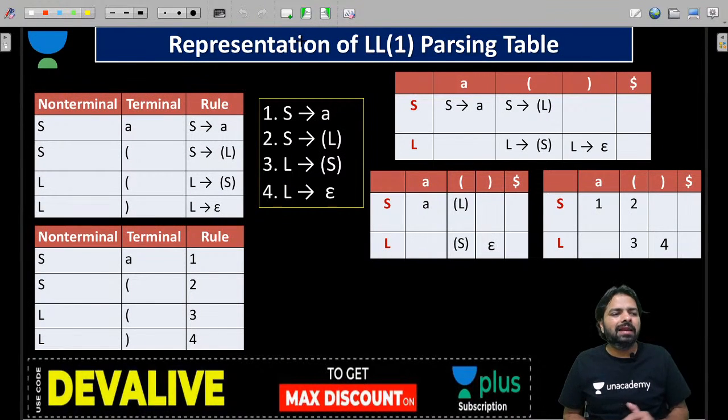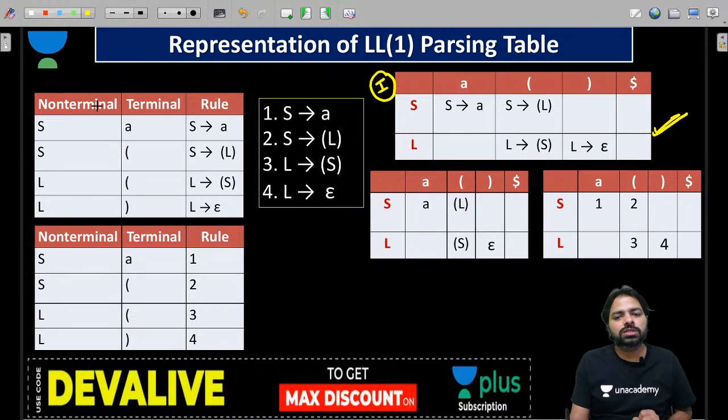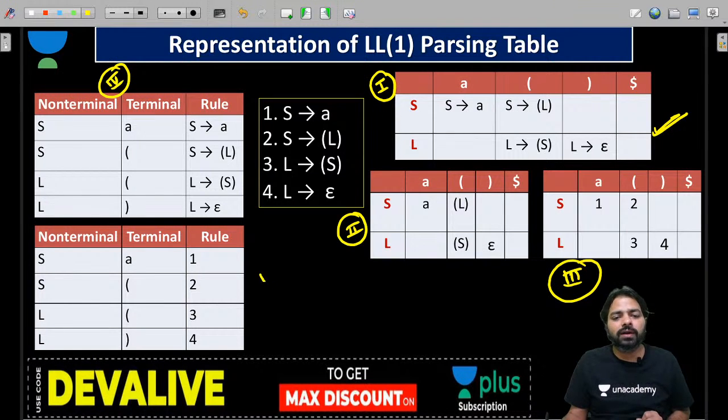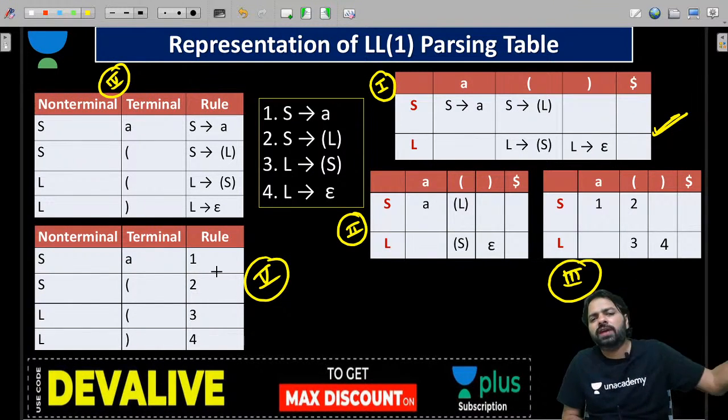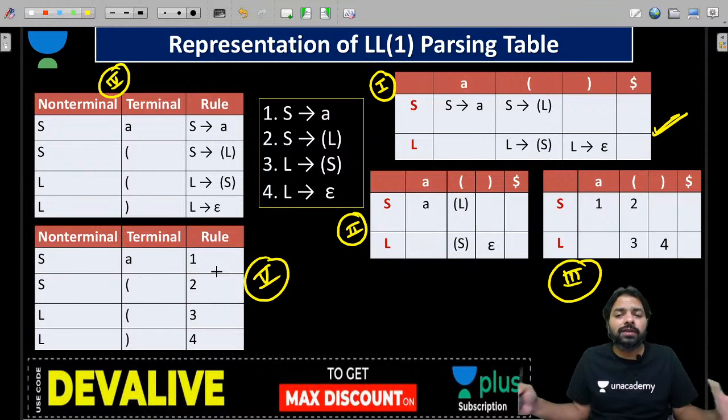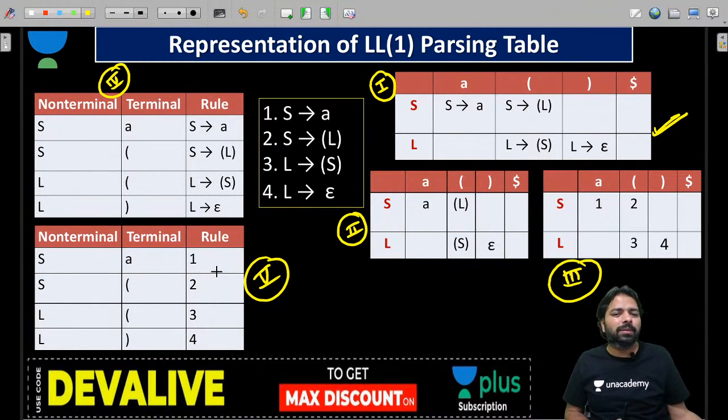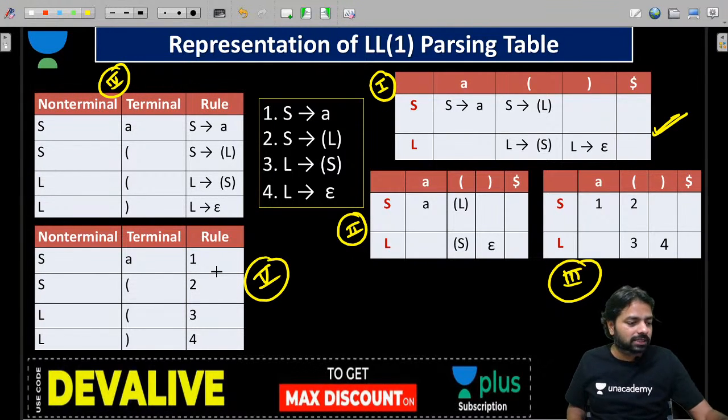See, the LL1 table we have seen only one way. We constructed it using the first model, guys. But you can use this one, or the third one, or the fourth one, or the fifth one. There are many representations for an LL1 table, but the first kind is easy, and it is easy to compute the size also, but for the remaining ones the sizes are going to vary, guys. You have to look at the representation.